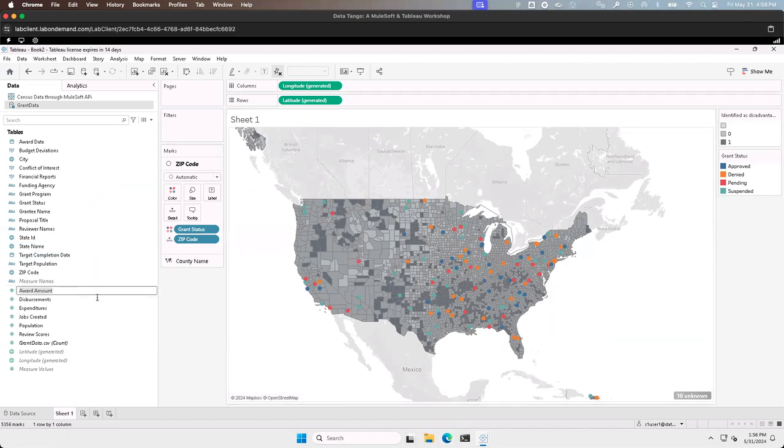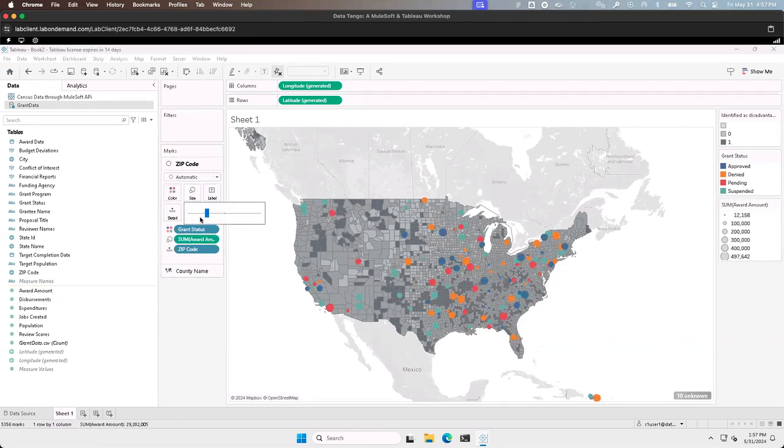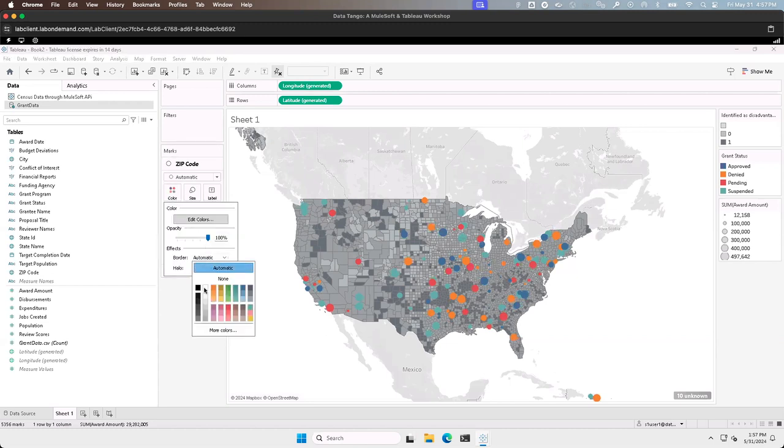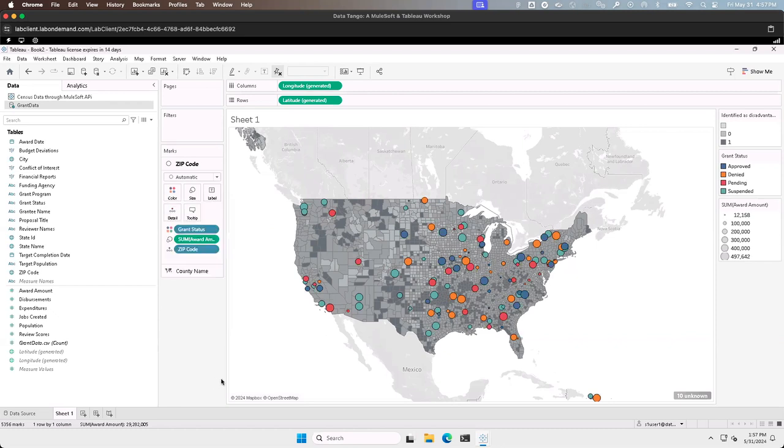So I can click on award amount and drag it onto size. Let's make these just a little bit bigger. And let's also give it a border so it just stands out. Now we can see exactly where the different grants were applied for and where they were awarded.